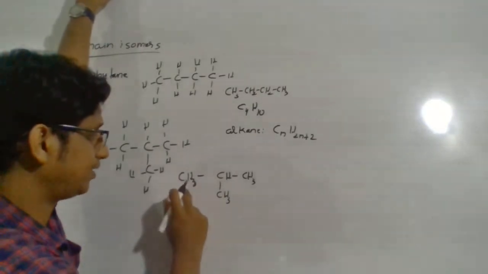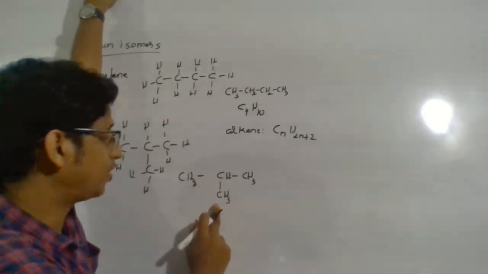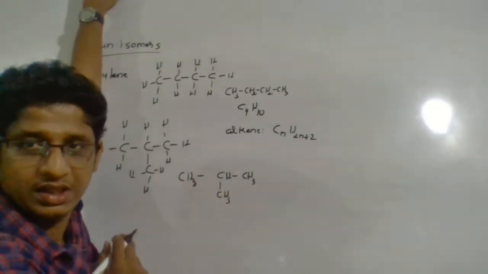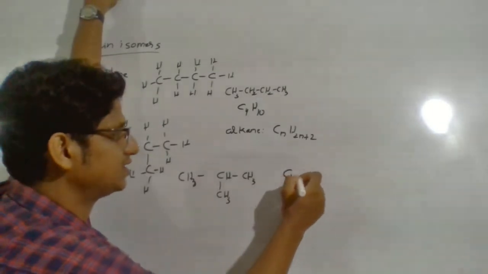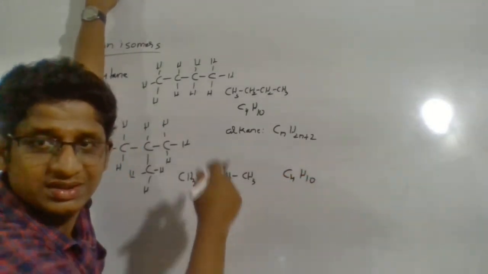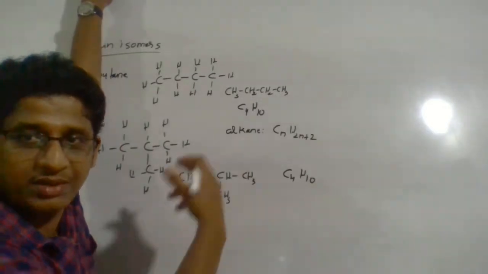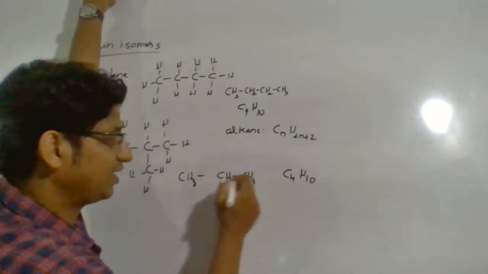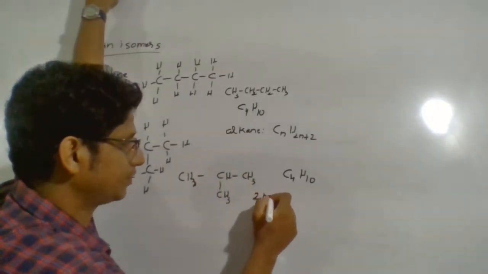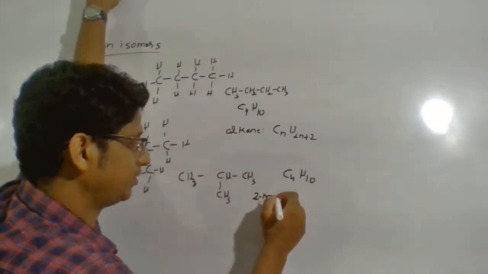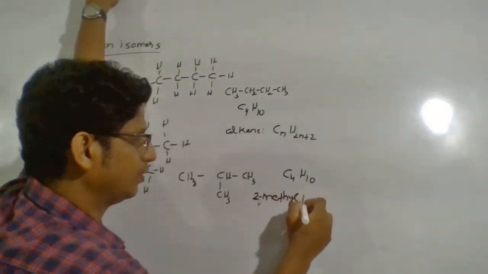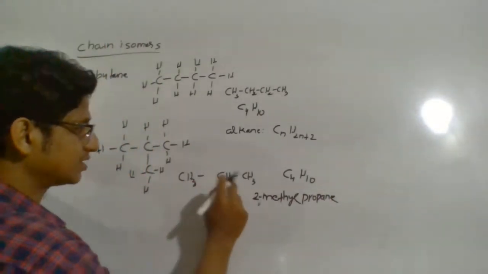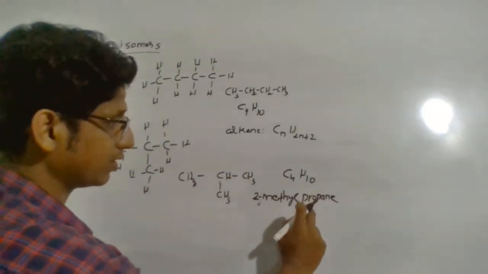Now you see how many carbons? 1, 2, 3, 4 carbons. How many hydrogens? 3 plus 3 plus 3 plus 1, 10 hydrogens. So the molecular formula is again C4H10. So no doubt these two are isomers: n-butane, and what's the name of this compound? The longest chain is actually a 3 carbon chain, so it is 2-methylpropane.